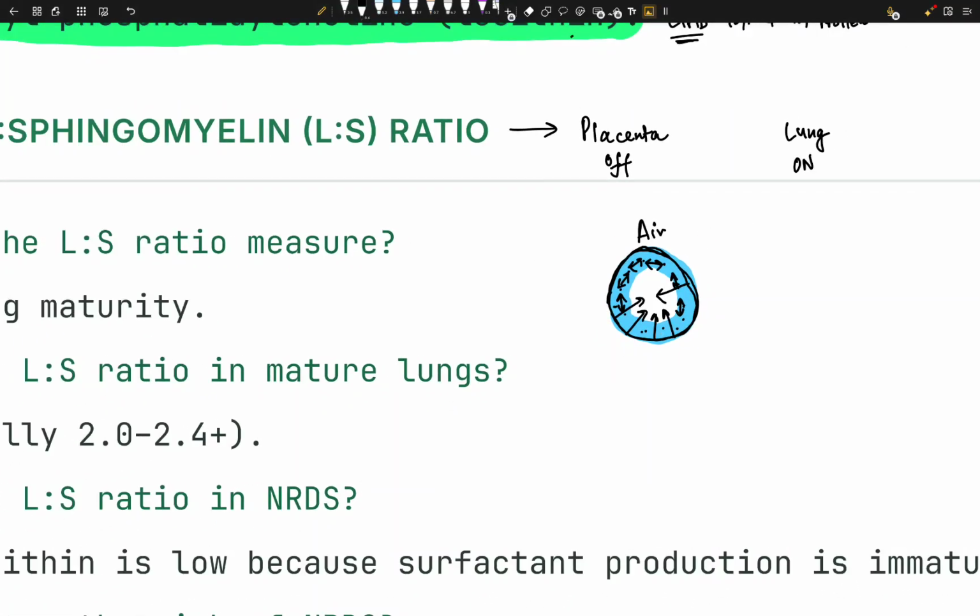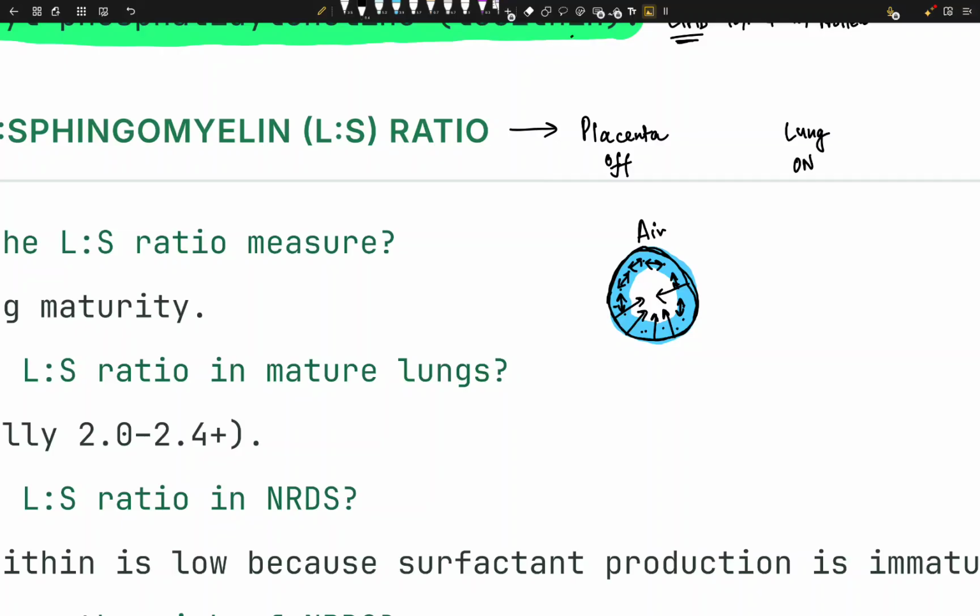It doesn't do much for the alveoli, right? So sphingomyelin is found in other parts of the body as well, like cell membranes and nerve tissues, in myelin, just everywhere, right? Then why are we comparing it? Because lecithin changes dramatically and sphingomyelin stays relatively constant, right?